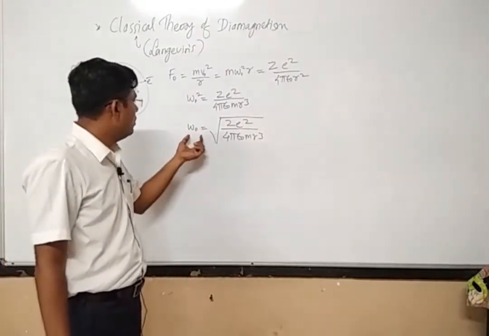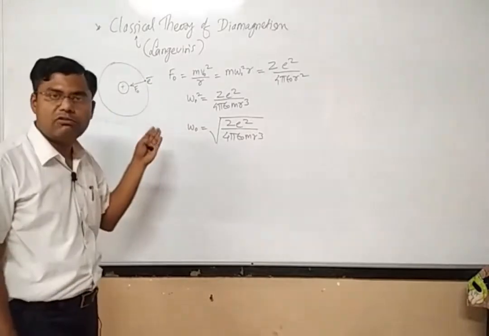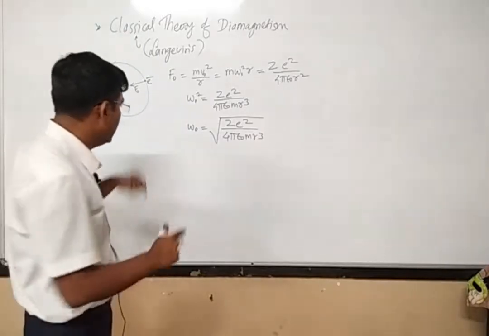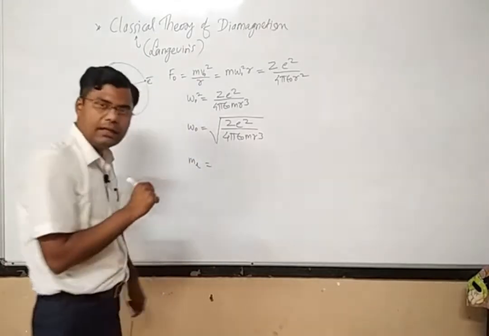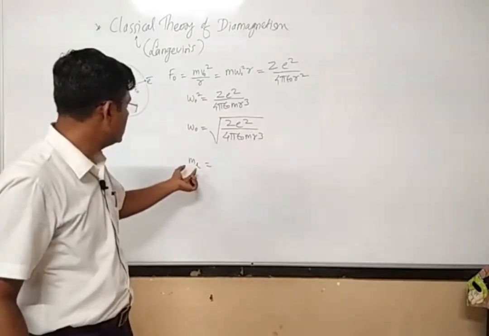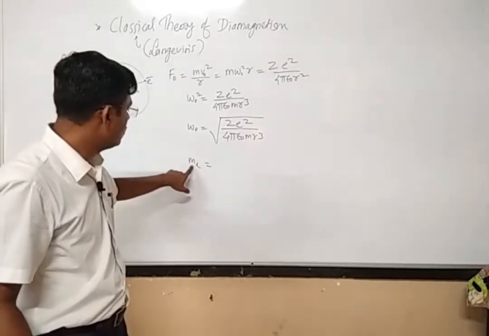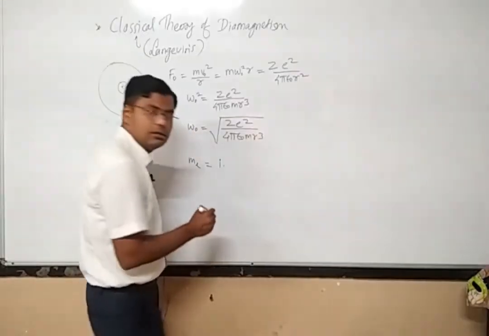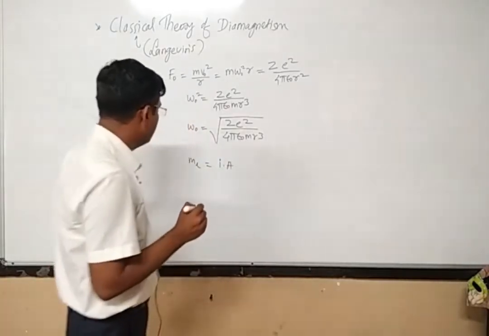Now this is the orbital angular velocity, and since the electron is moving, it is equivalent to one type of current, and therefore it will generate a magnetic moment. The magnetic moment generated by this electron I will represent by a letter ml. I will not use mu, because mu is used for the magnetic permeability also. So I will represent the orbital magnetic moment of that particular electron by ml. What will be the formula for ml? It is nothing but I multiplied by A.